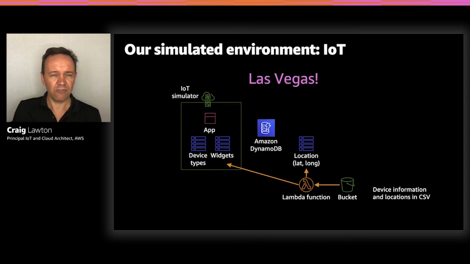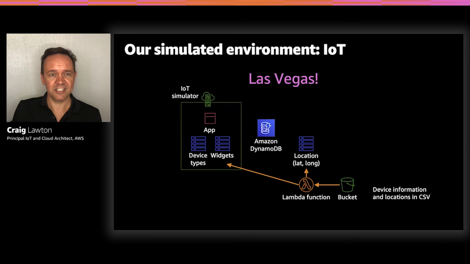Now, city data often has a geospatial aspect. We've got these devices, but we need to know where they are so we can place them on a map. So for our fictional bins, parking and air quality sensors, I've placed them on a map of Las Vegas. It's not real Las Vegas data, but if you wanted to build this demo and use real data, it's important to know that most cities have open data portals these days, and you can find out where these assets are by going to those open data portals.